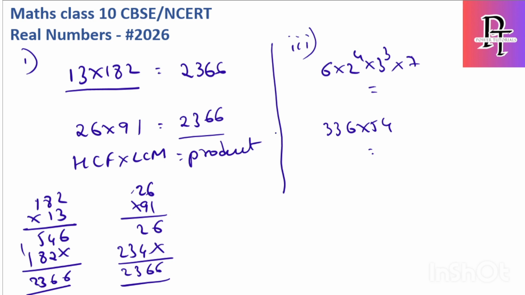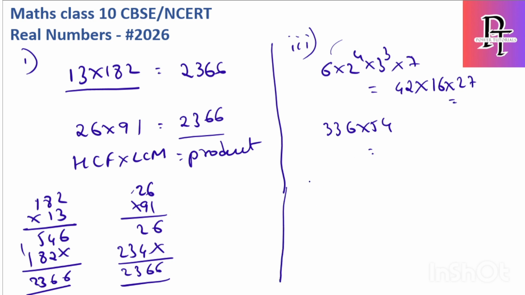Okay, same I need to solve for this. 6 into 2 power 4, 2 power 4 is 16, into 27 into 7. So it is 42 into 16 into 27. I need to multiply these three, and then multiply the other two to get both the same.